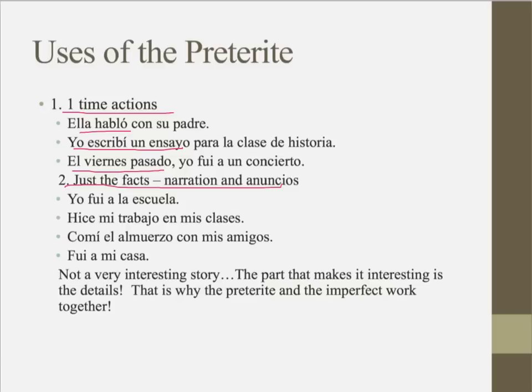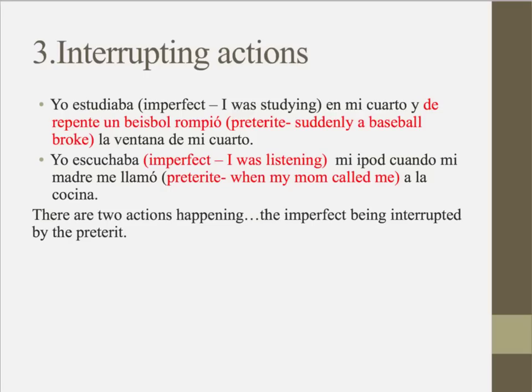The part that makes it interesting is the details. The details, remember, are where the imperfect comes in. That's where we would fill in the blanks, where we would tell what kind of day you had, what you ate for lunch, whether it was good or not. The imperfect is used for details about the actions that you're narrating.